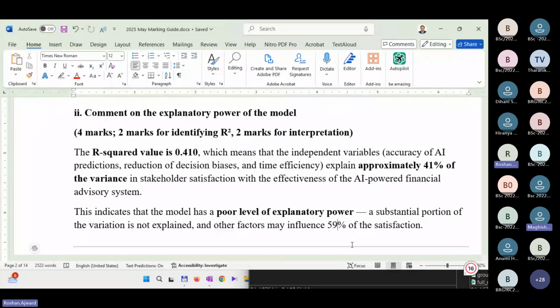Is above 50% acceptable? Is there a benchmark for that? Yes, the higher the better. Usually above 50% is good. But again, if it is above 70%, it's even better. Higher the better. That's what it says. At least 50%, or I would say even at least 70% would be better.